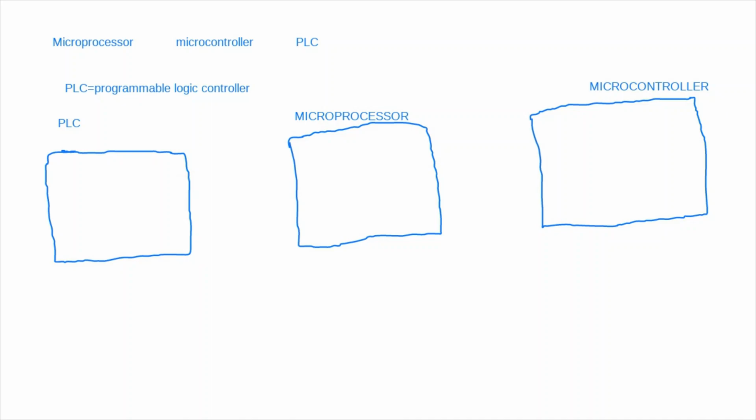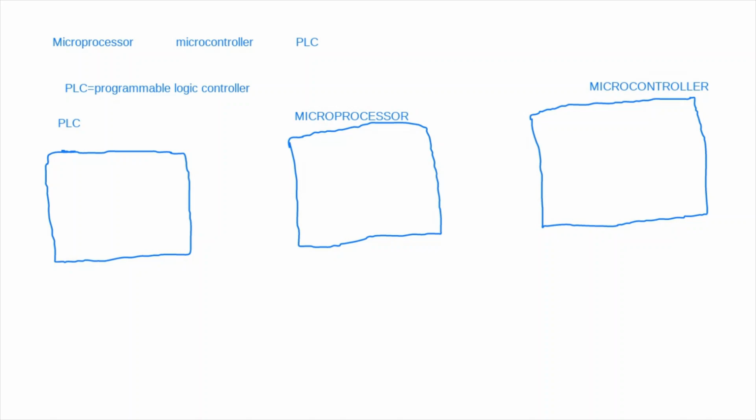But in the case of a microprocessor, do you think the memory is less as compared to a microcontroller or more? What will be the memory in a microprocessor as compared to a microcontroller? Yes, so in a microprocessor you perform various tasks, like calculation. You want to do any type of calculation, mathematical calculation.